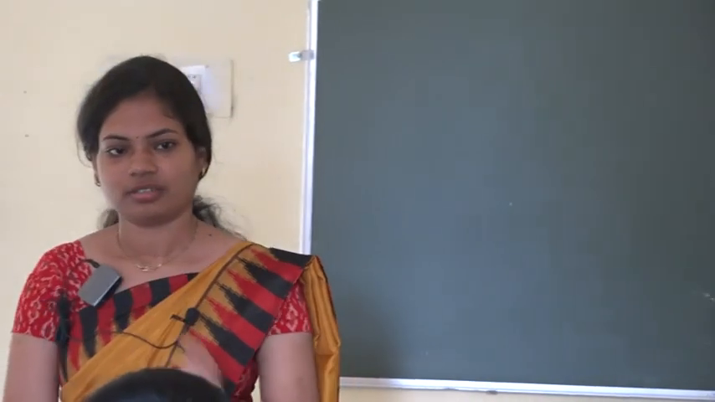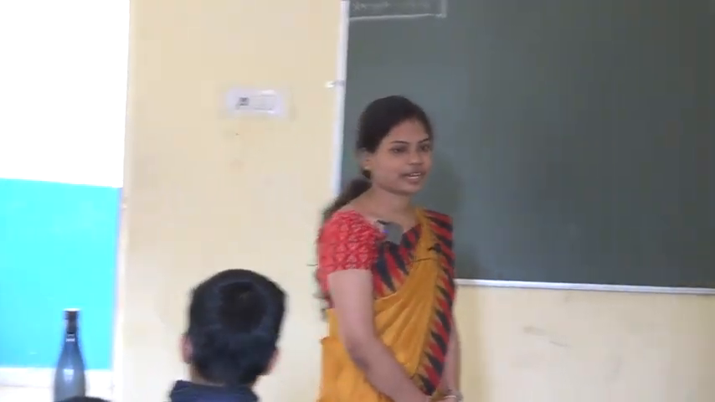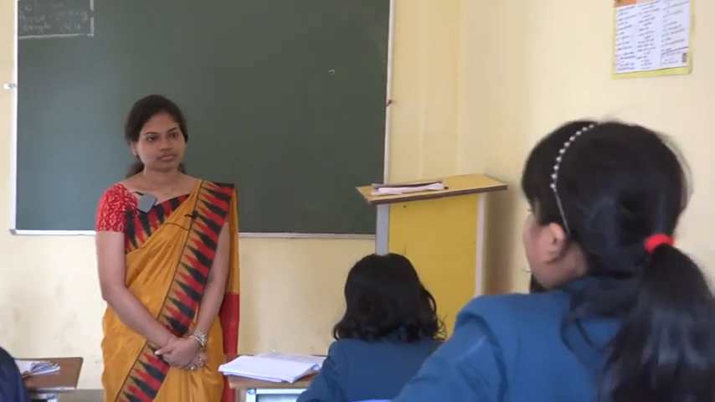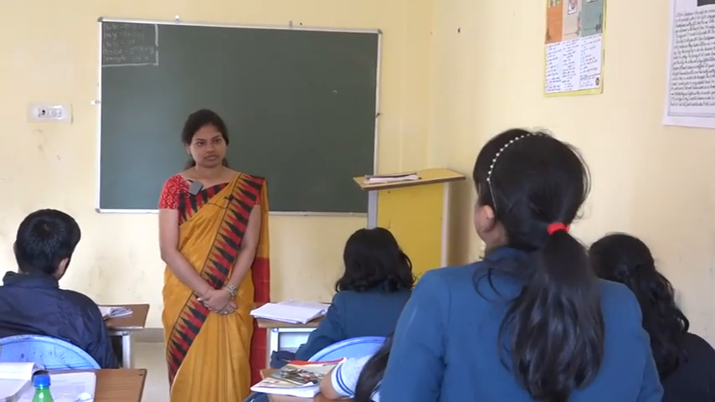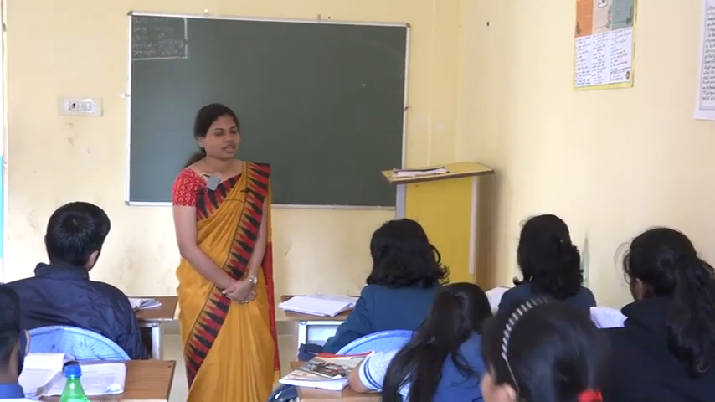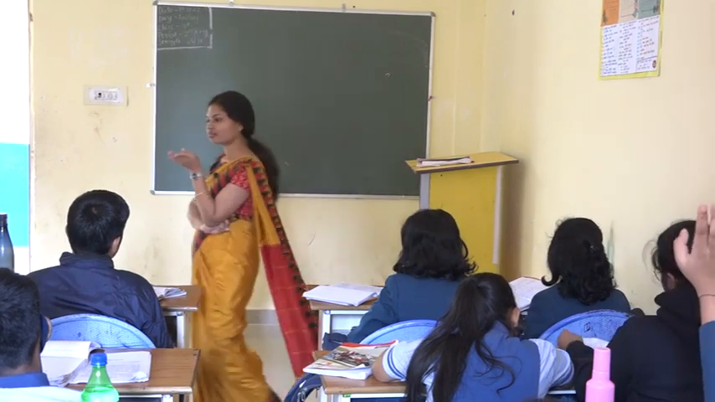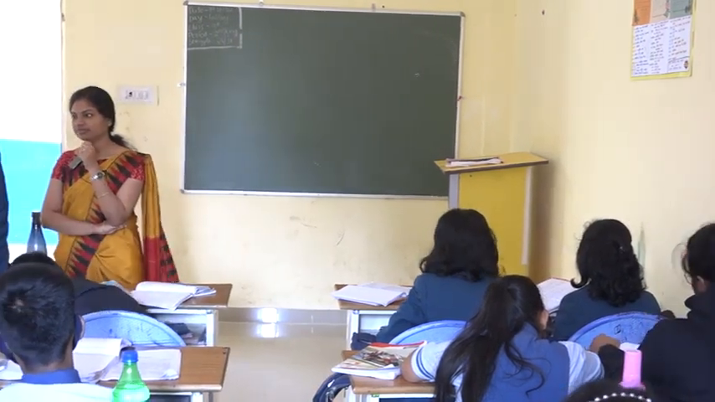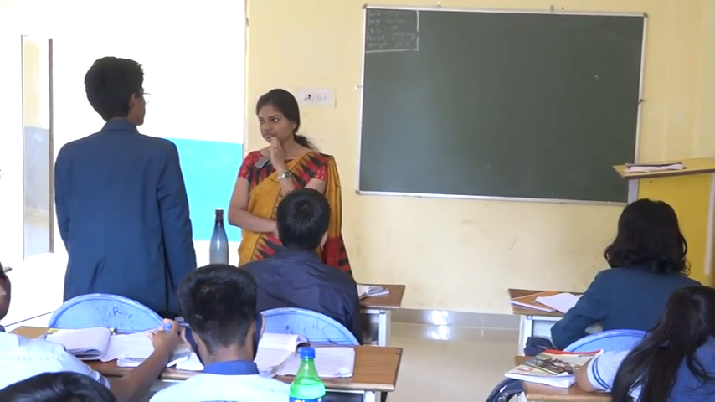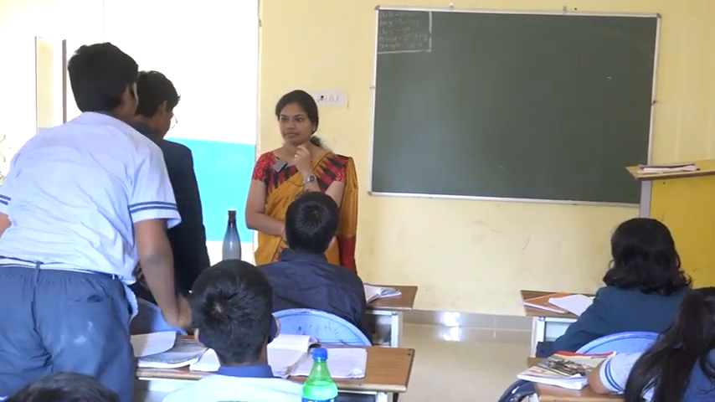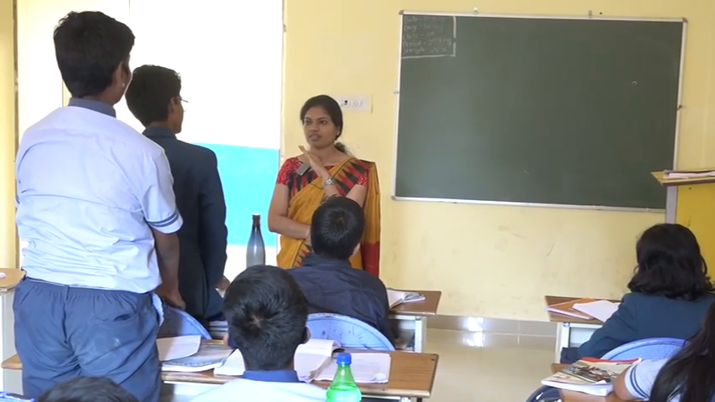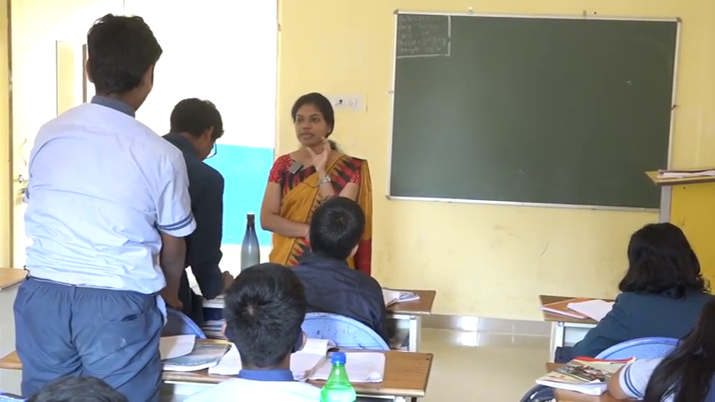Okay, tell me, what do you mean by gravitation? The force of attraction between two celestial bodies is known as gravitation. What do you mean by gravitation? The force of attraction between any two bodies in the universe is called gravitation. Then what do you mean by gravity? The force of attraction on our earth is known as gravity. What do you mean by gravity? Not acceleration due to gravity.